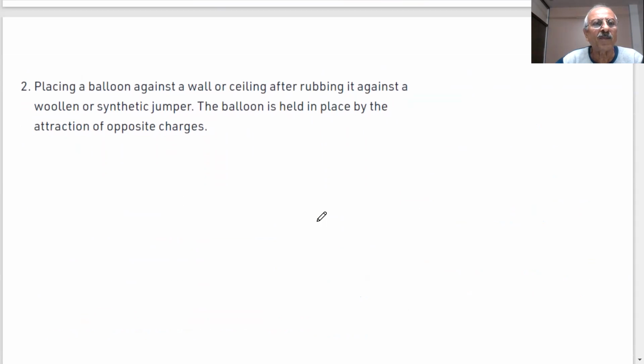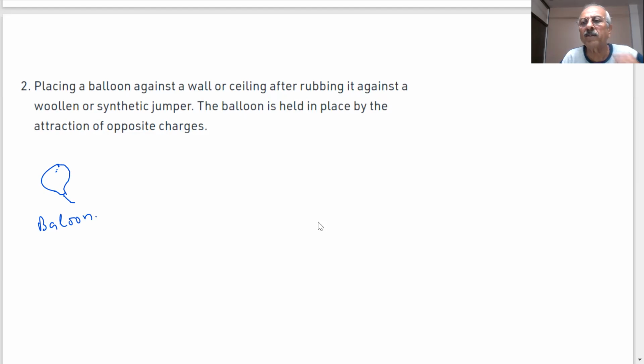Another interesting thing, student: placing a balloon against a wall or ceiling after rubbing it against a woolen or synthetic jumper. Students, I have a balloon. You rub it with this woolen sweater you are wearing. This is my wall, student. What will happen to the balloon? It will stick. Yes, sir.